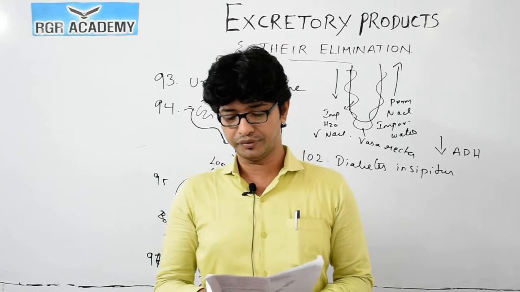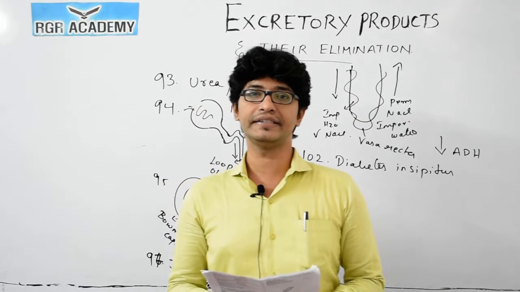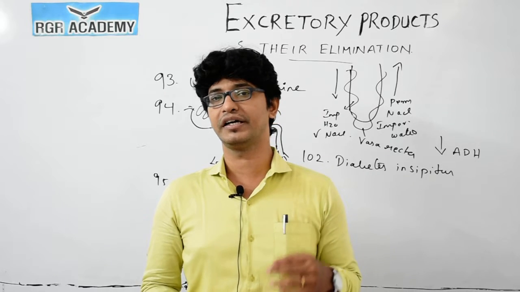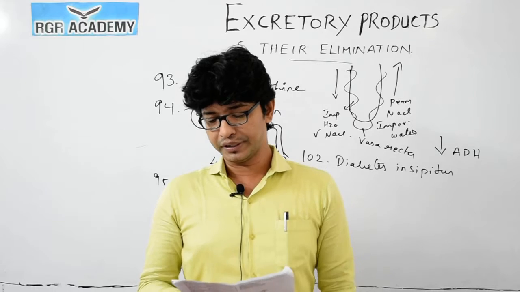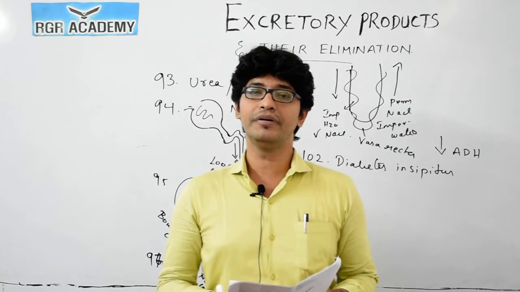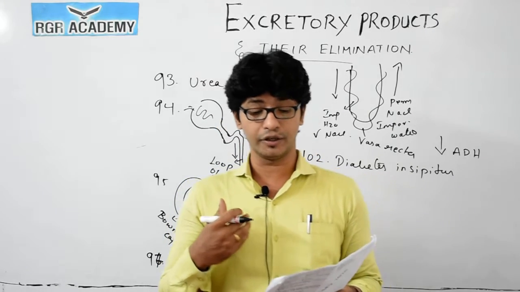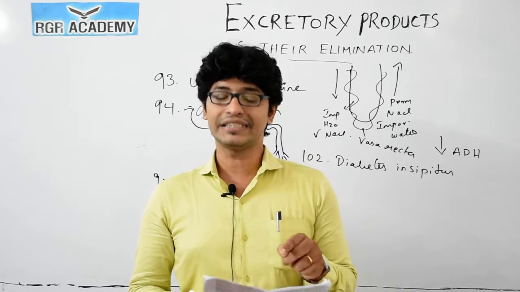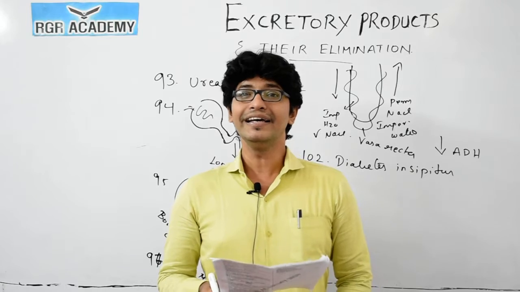Next, question 103. Uricotelism is found in, the nitrogenous waste types: ammonotelic, ureotelic, uricotelic. These 3 types are based on ammonia, urea and uric acid. Coming to uricotelic, it is found in birds, reptiles and insects. We human beings are ureotelic. Uricotelic means expulsion of uric acid. This type of excretion you could see in birds, reptiles and insects.